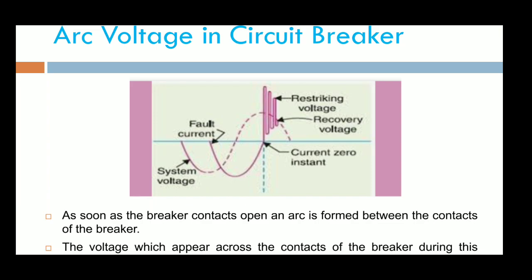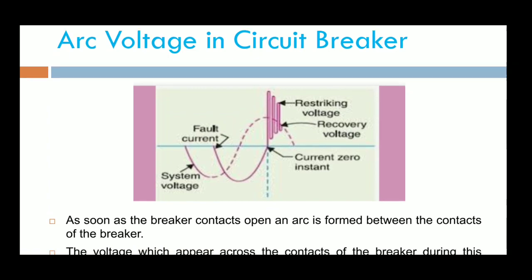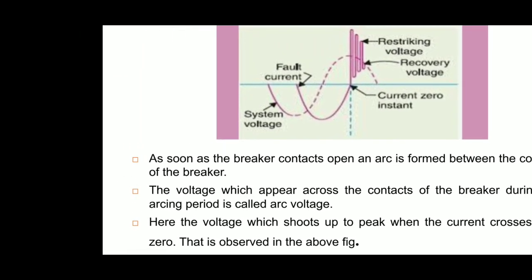While observing this graph, the voltage shoots up to a peak. The voltage shooting up means that this is the peak value. Up to the peak, when the current hits zero. If the voltage is at 90 degrees, at the peak value, the fault current may be zero. Okay, this is the arc voltage.